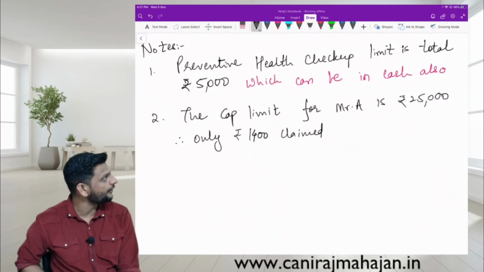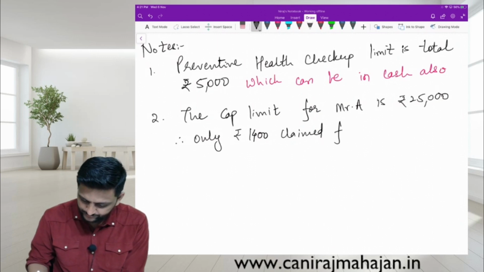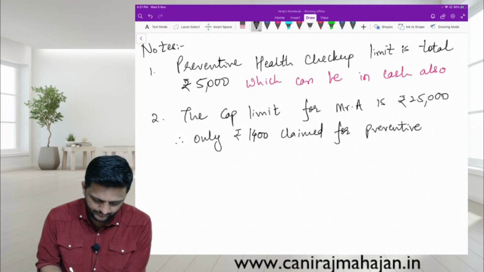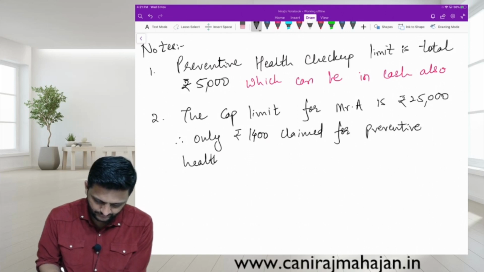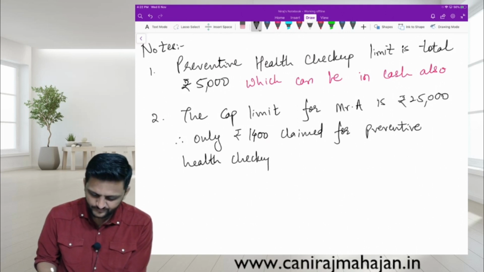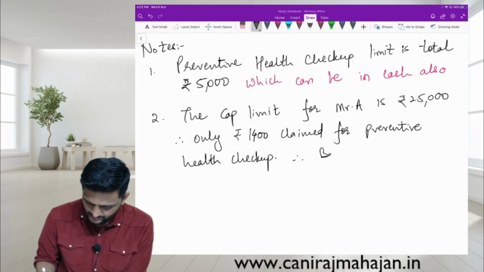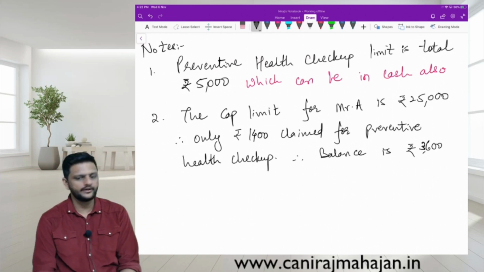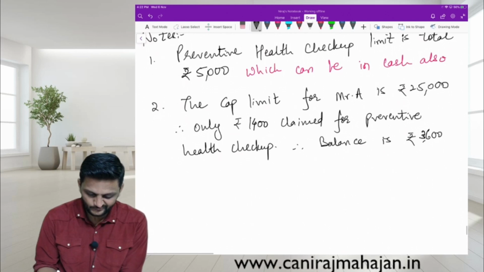Therefore, only rupees 1,400 claimed for preventive health checkup. Therefore, balance is rupees 3,600. Fine.